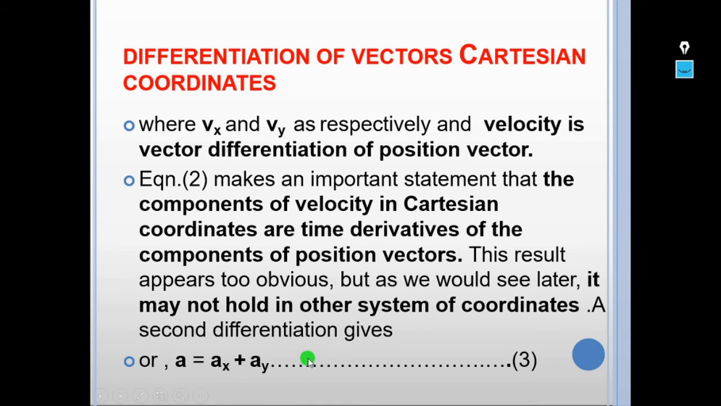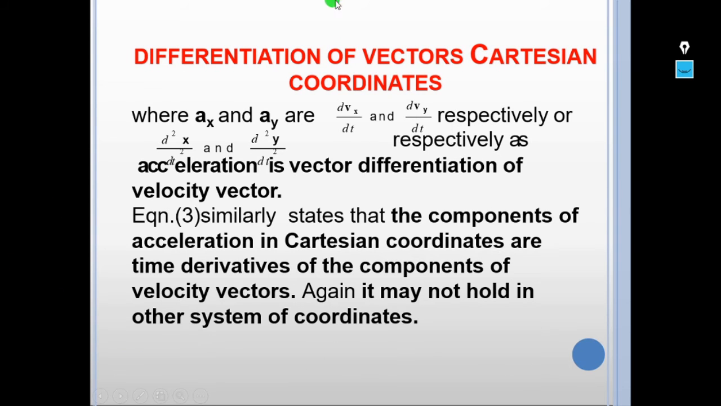This I have shown here. So a is written as ax plus ay, where ax and ay are dvx by dt and dvy by dt respectively, or the double differentiation of the position vector, that is d square x by dt square and d square y by dt square. So acceleration is the vector differentiation of the velocity vector, and the velocity vector is the vector differentiation of the position vector.